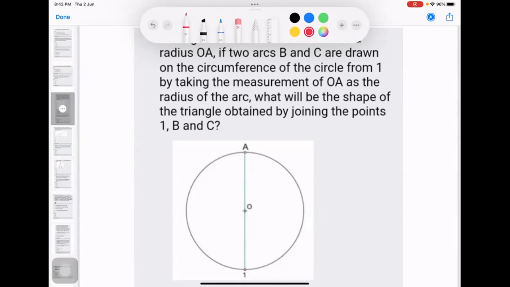and C? So if we are drawing something and taking the radius, then the radius is this. We will be taking this as radius R, and we fix the point of the compass over here, and we are drawing two arcs. Not A. They are talking about B and another arc C, and then we are joining. So what kind of triangle do you think this is?